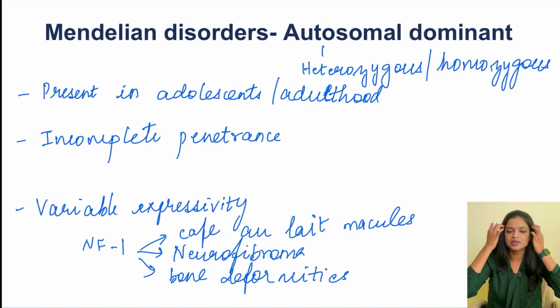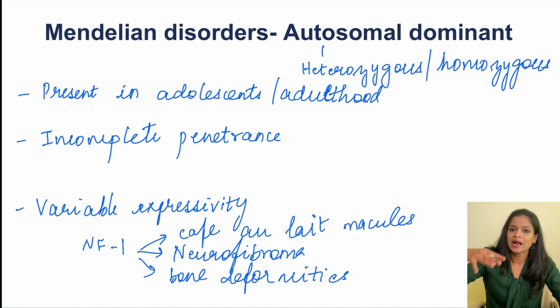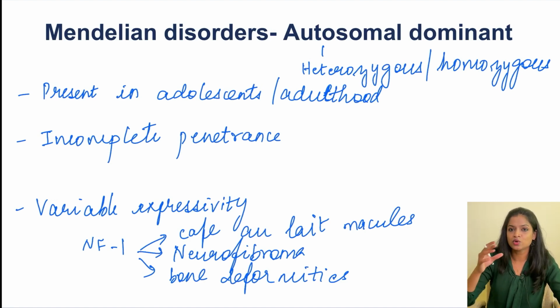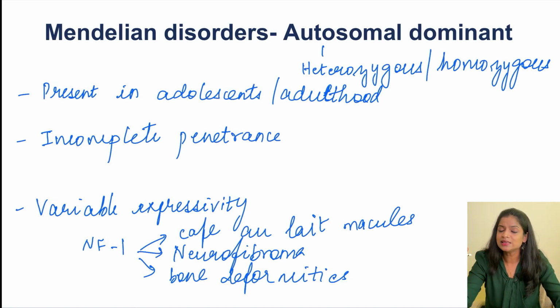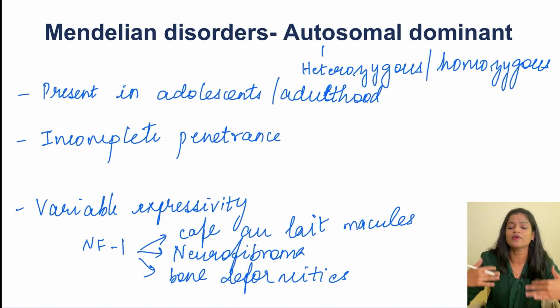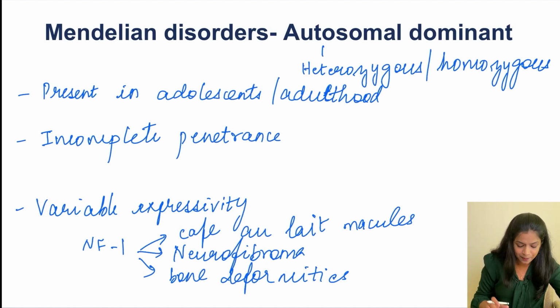Do not confuse this with pleiotropy. Pleiotropy means that a single gene is being mutated, and that single gene is going to have many variable end effects. Sickle cell anemia was the example for that. In sickle cell anemia, the mutation resulted in the hemolytic anemia picture, and because of that hemolytic anemia, they are going to have variable kinds of end effects like bone infarct and splenic infarct. That is pleiotropy, while variable expressivity is the same gene but different people expressing it differently.